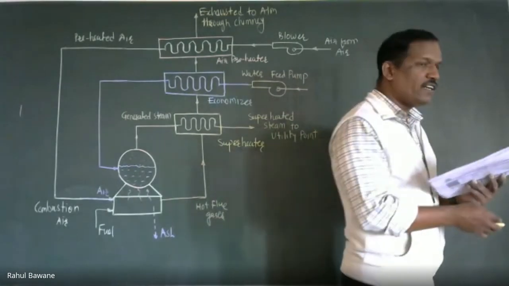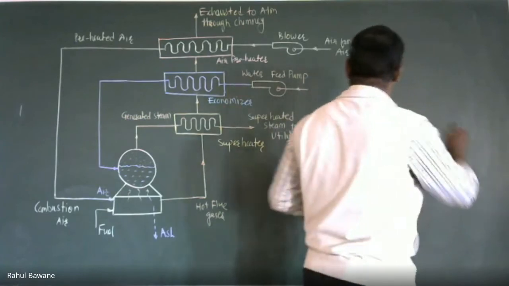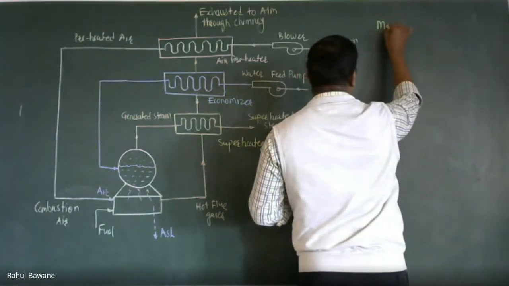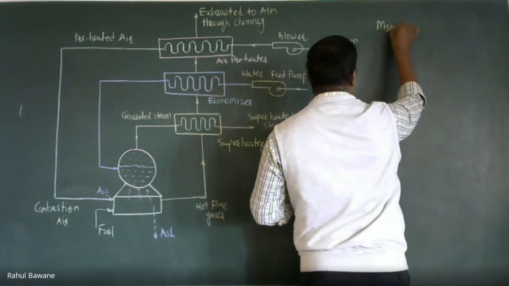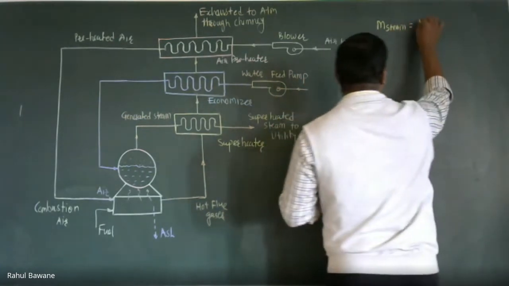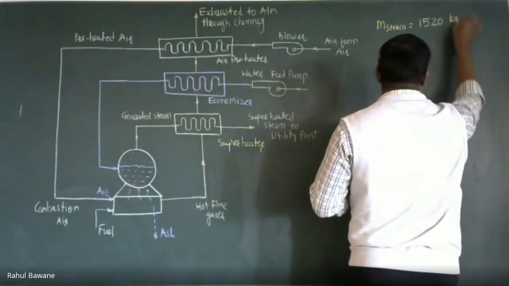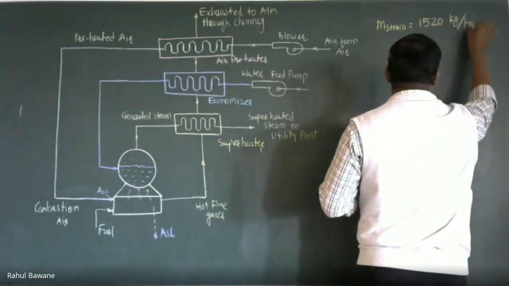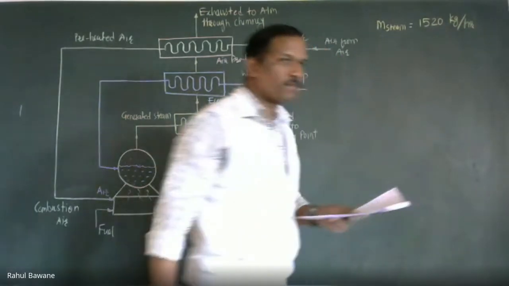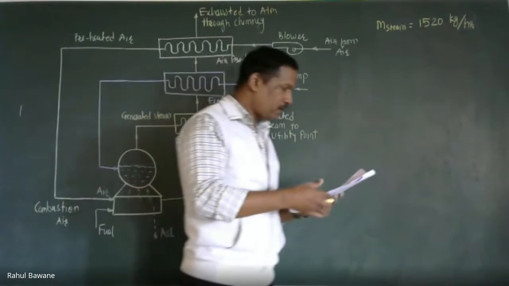Steam generation is equal to 1520 kg per hour.